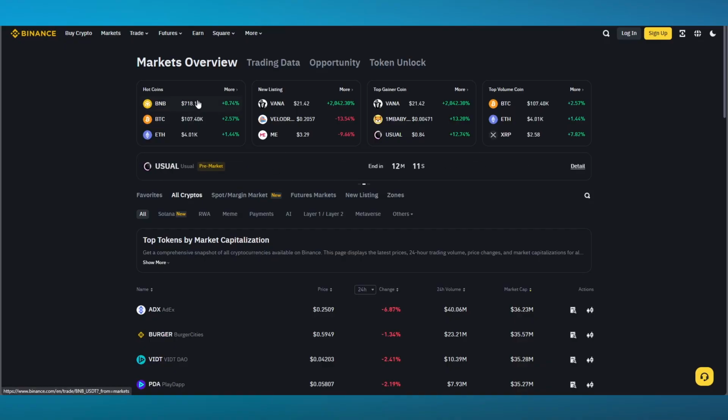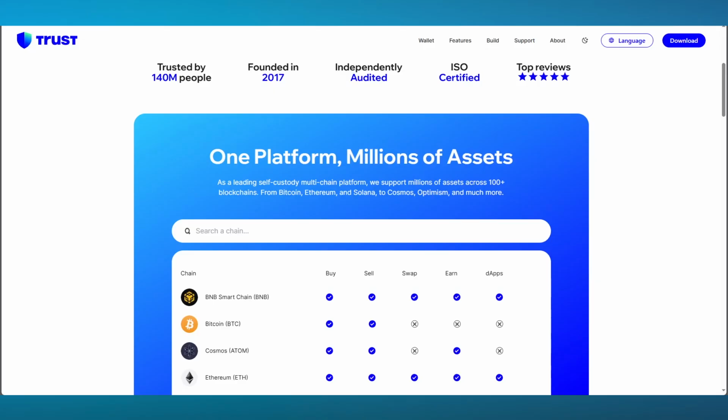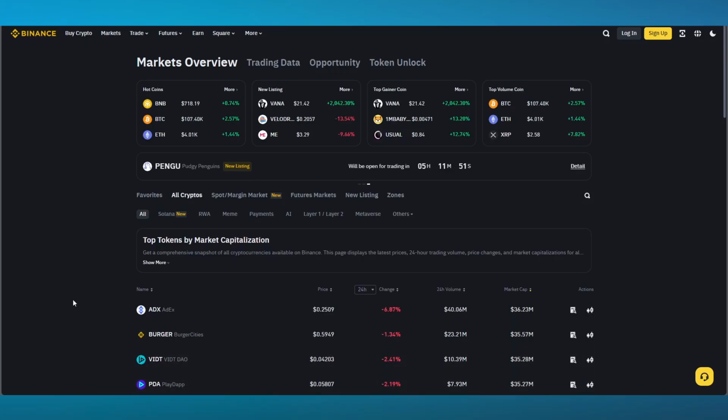However, Binance offers more advanced trading tools and analytical tools for speedy cryptocurrency trading and exchange. It is suitable for advanced cryptocurrency traders and large scale traders, while Trust Wallet, on the other hand, is more suitable for beginners due to its beginner friendly interface. It is also suitable for easy storage of crypto coins by simple individuals. So, yeah, that's the main idea of both of these. That's Trust Wallet versus Binance.